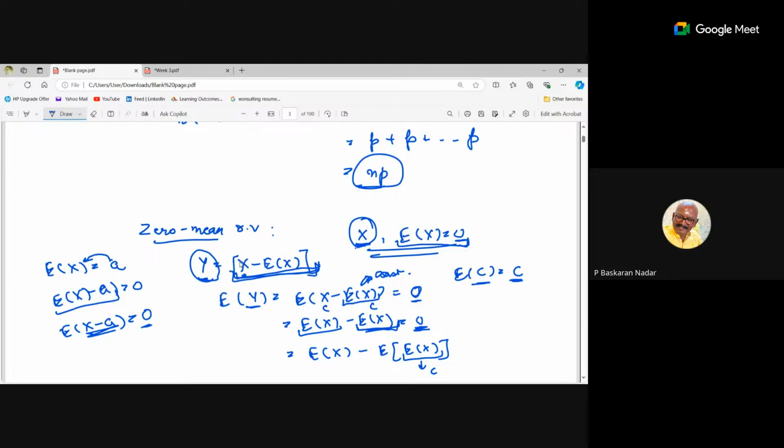It's easier to calculate, and then we can go back to the original x whichever way. So defining a new variable y as x minus expected value of x makes it convenient for calculations. That was the purpose of introducing a zero mean variable.